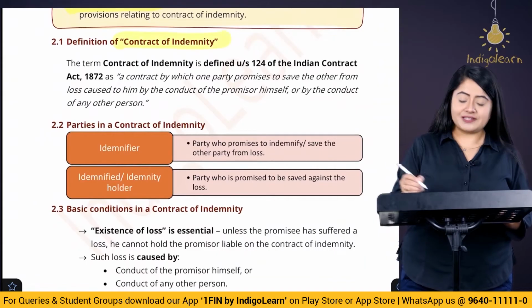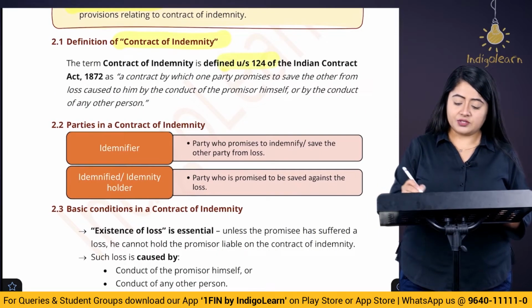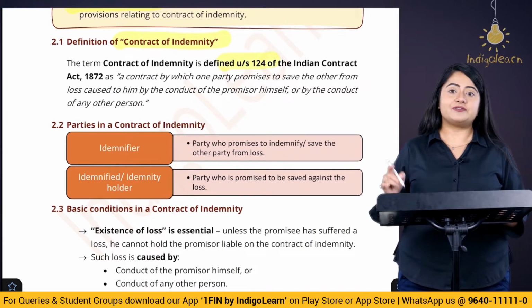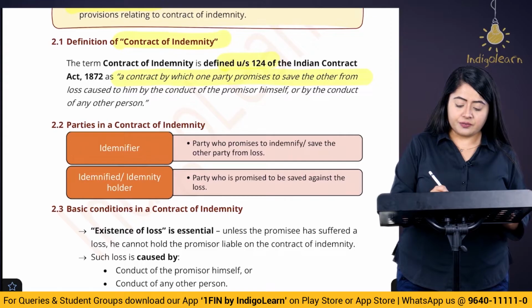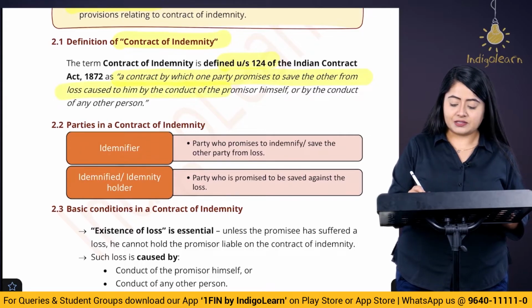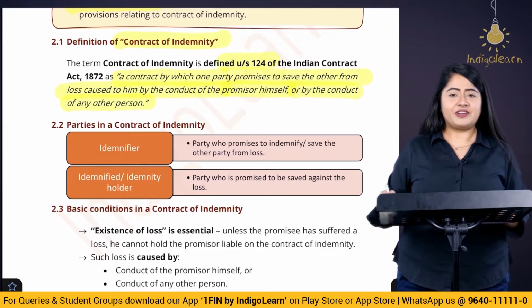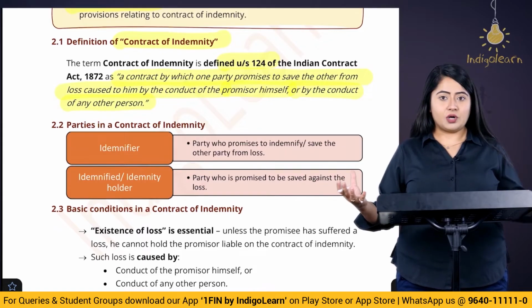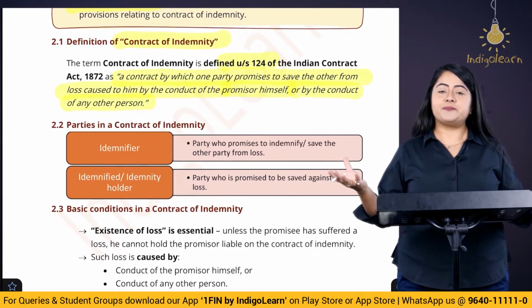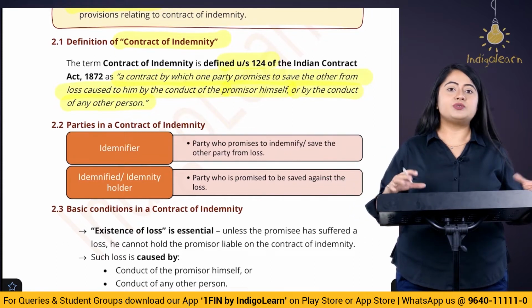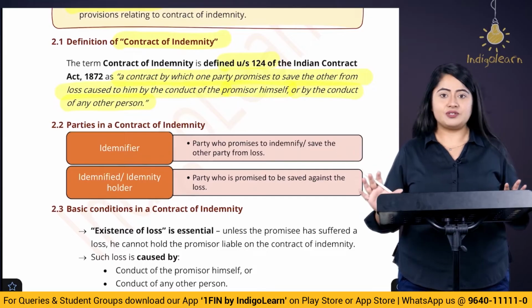So what is a contract of indemnity? Section number 124 of the Indian Contract Act defines this contract of indemnity. It says a contract by which one party promises to save the other from the loss caused to him by the conduct of the promisor himself or by the conduct of any other person. Very simple it is. There are two parties involved. One party promises that if there is any loss caused to the second party, then this first mentioned party is going to cover up that loss for this first mentioned party, right?